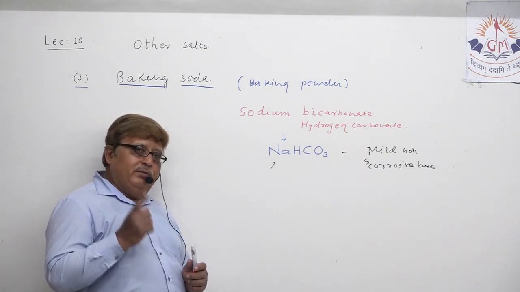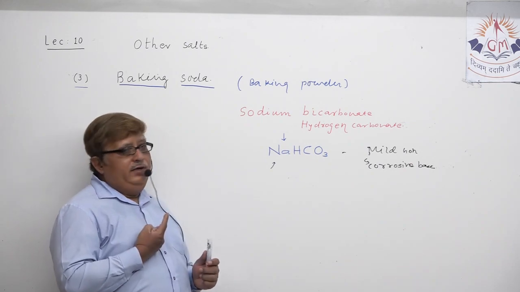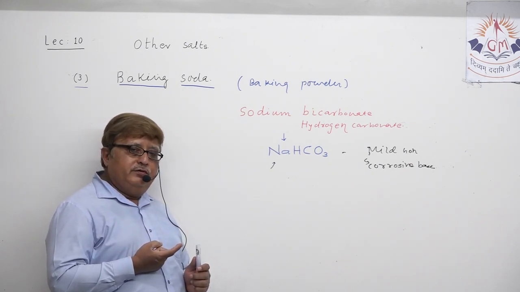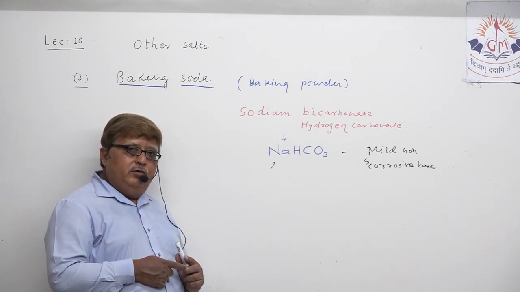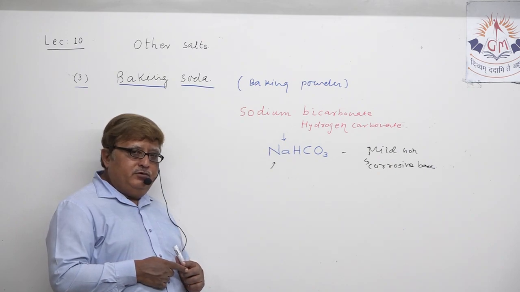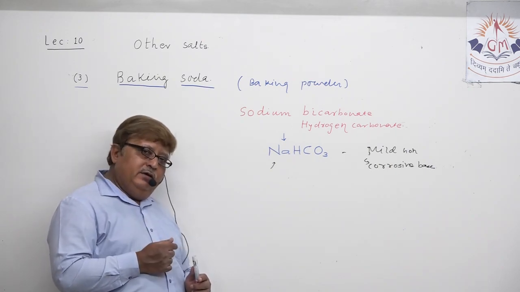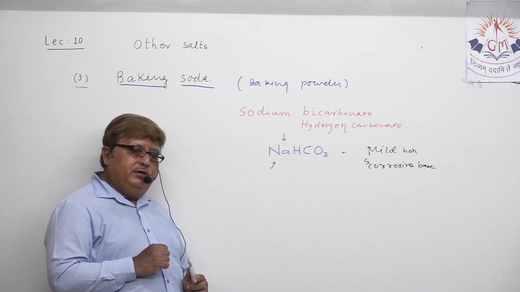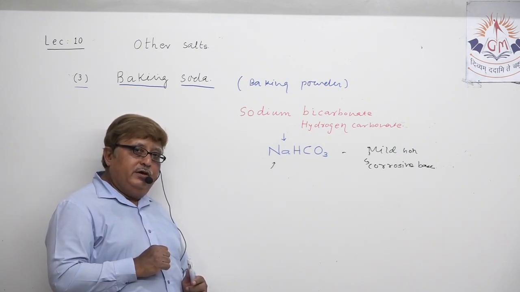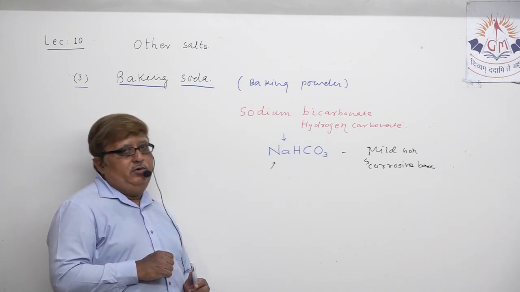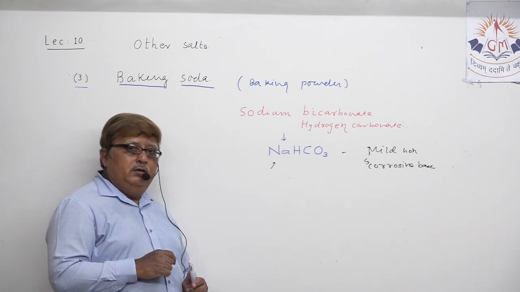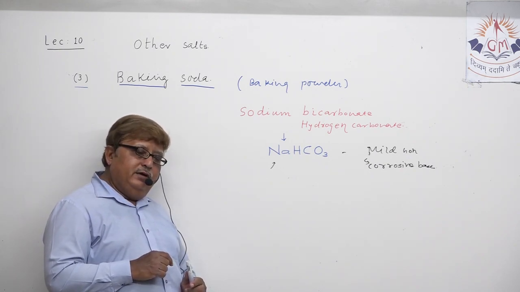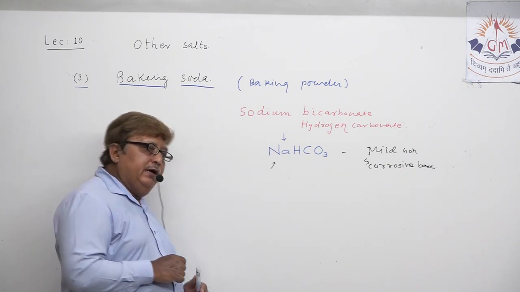Sodium chloride was a raw material in the chlor-alkali process for the production of NaOH, H2 and Cl2. Here again sodium chloride is a raw material for the production of baking powder, baking soda, sodium bicarbonate. Raw material is already sodium chloride.